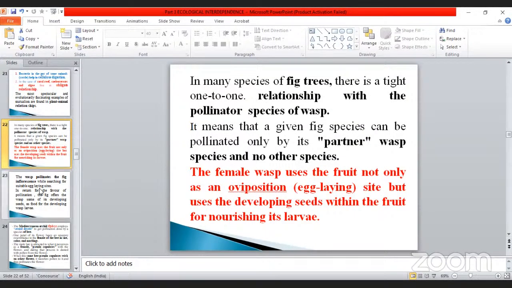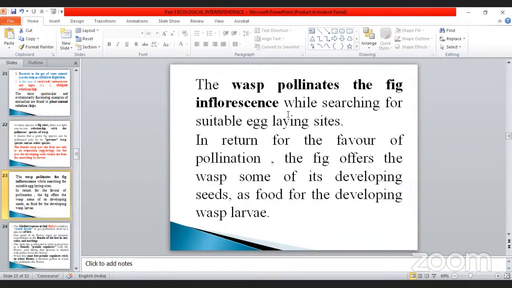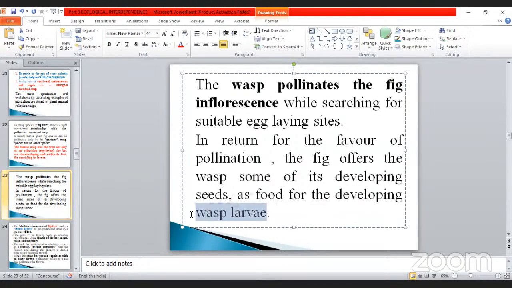In many species, the wasp pollinates the fig inflorescence while searching for suitable egg-laying sites. In return for the favor of the pollination, the fig offers the wasp some of the developing seeds as food for the developing wasp larvae. After the pollination, seed production takes place within the fig inflorescence, the fig flowers. So that seed is food for the larva inside. This is the important point.